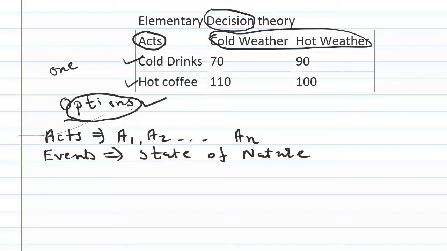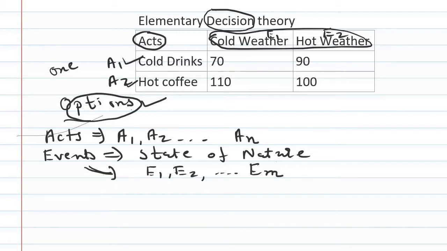These events are generally denoted in decision theory by E1, E2, and so on up to EM. So in this illustration, I have two different acts, A1 and A2, and two different events, E1 and E2.